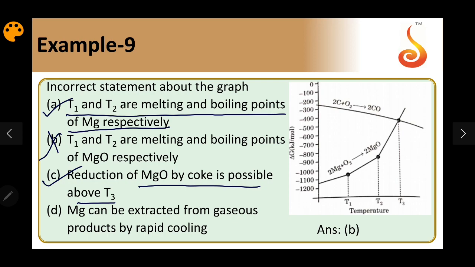Magnesium can be extracted from gaseous products by rapid cooling, as it comes back to its liquid or solidified state. So the answer should be B, which is the wrong statement. Example 10.